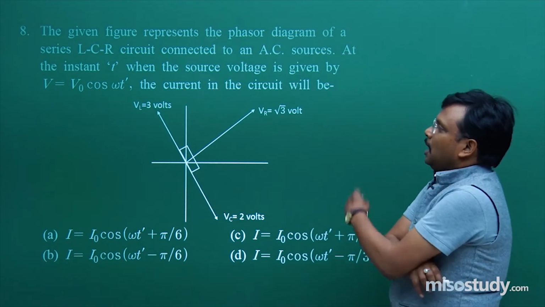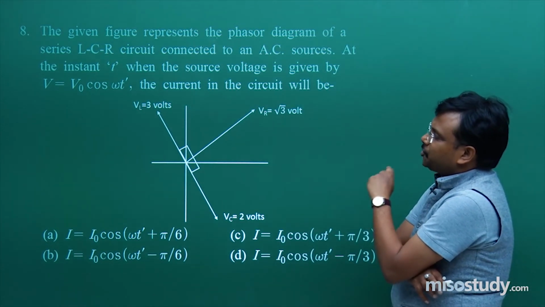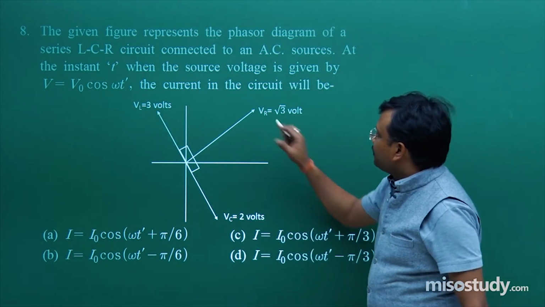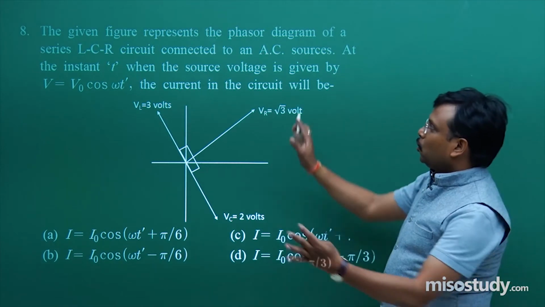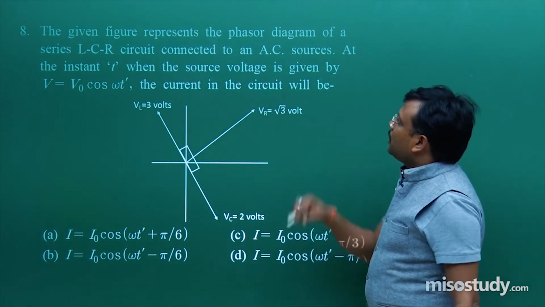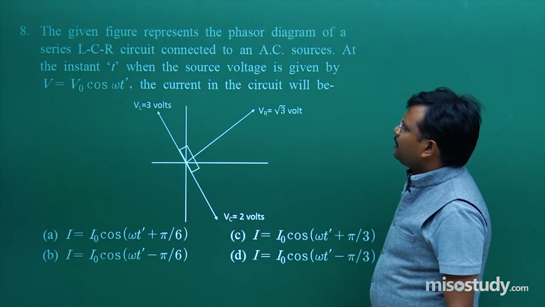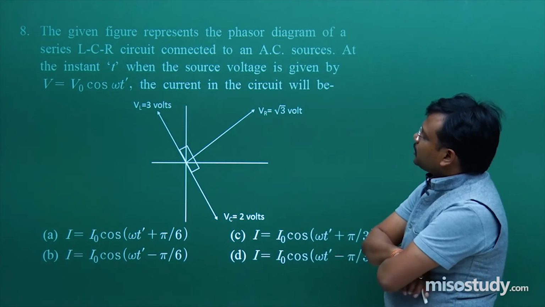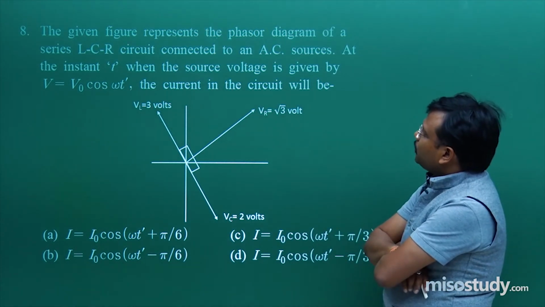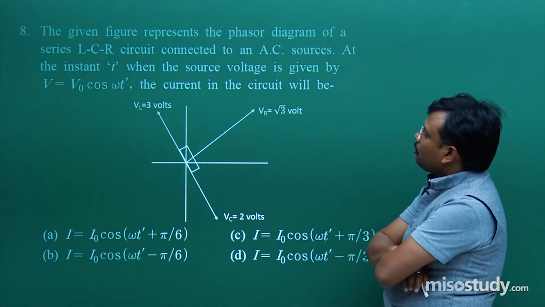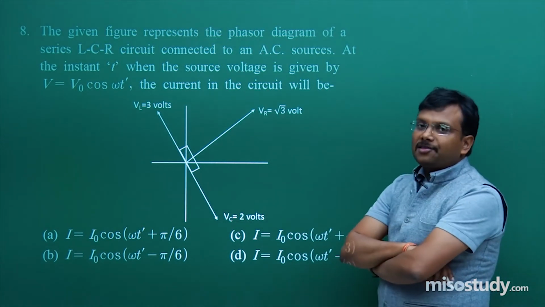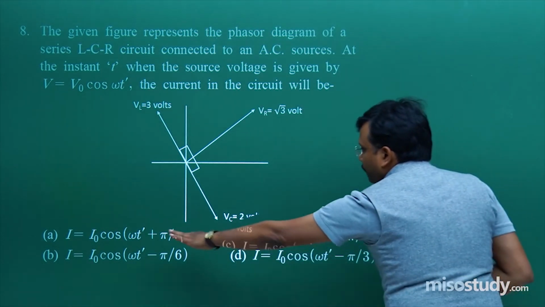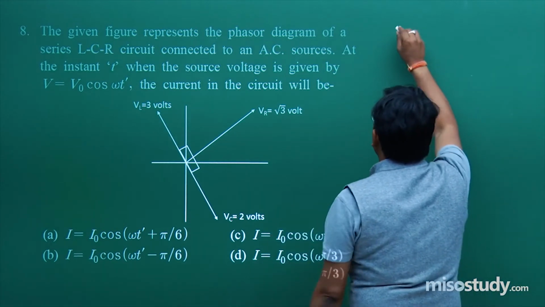Beautiful question. You can say up to some extent a repetition of the previous problem. Why? Inductor is there, resistor is there, capacitor is there. Truly an LCR circuit. The given figure represents the phasor diagram of a series LCR circuit connected to an AC source. At the instant t, when the source voltage is given by V is equal to V naught cos omega t prime, what is the current in the circuit? No need to look at these expressions. First try to solve it.